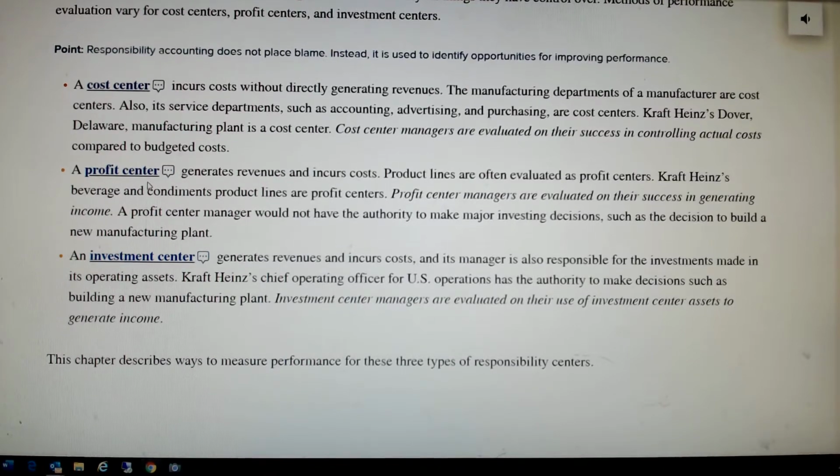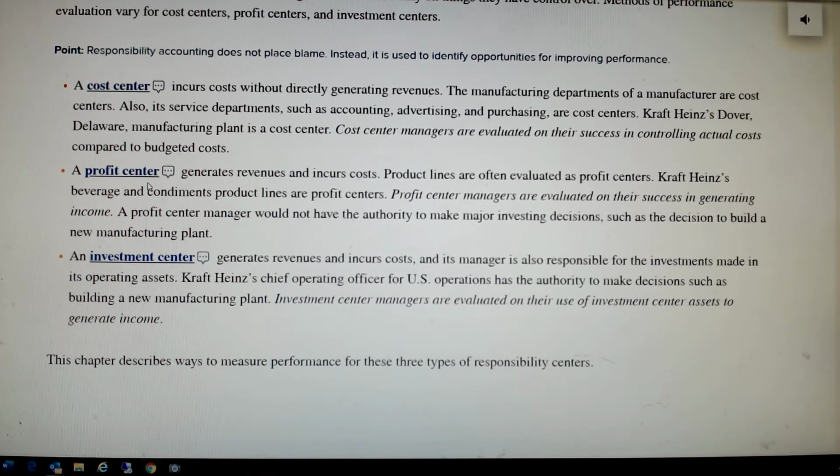Finally, an investment center. An investment center is a larger item. In our grocery store, an investment center would be the entire store. Whoever's responsible for putting that grocery store there, wherever they put it, is responsible not only for the revenues of that entire store and the costs of the entire store, but also for the underlying investment that was made within that store as well. So this may be a good place to do a quick example.